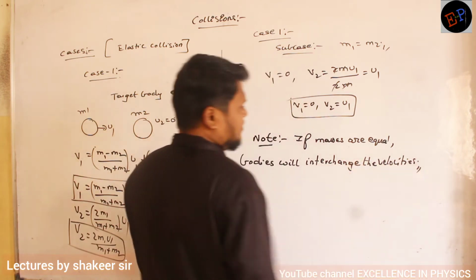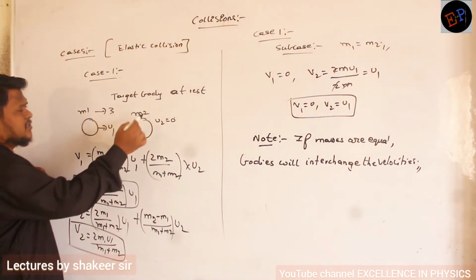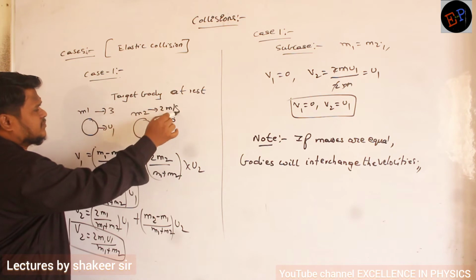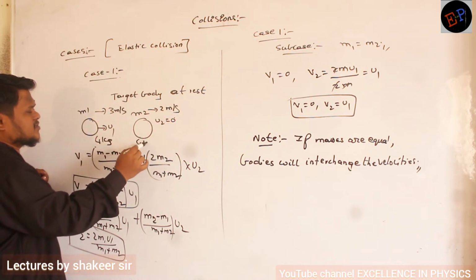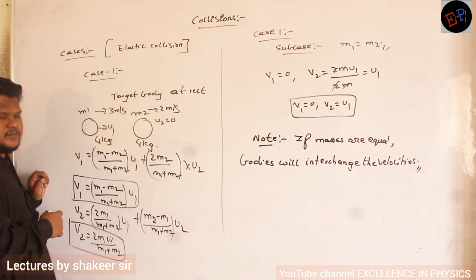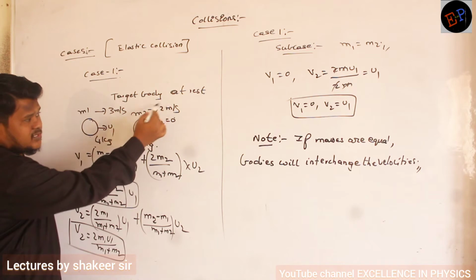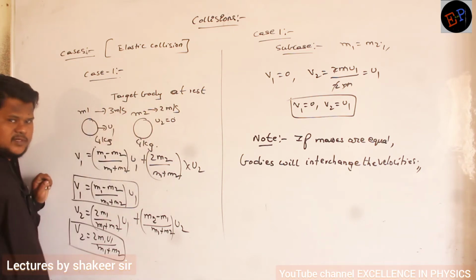For example, initially it was traveling with 2 meters per second, and the mass is a 4 kg body. The mass of this one is also a 4 kg body. After collision, what will happen? This body will take a velocity of 2, and this body will take a velocity of 3. That is what will happen.